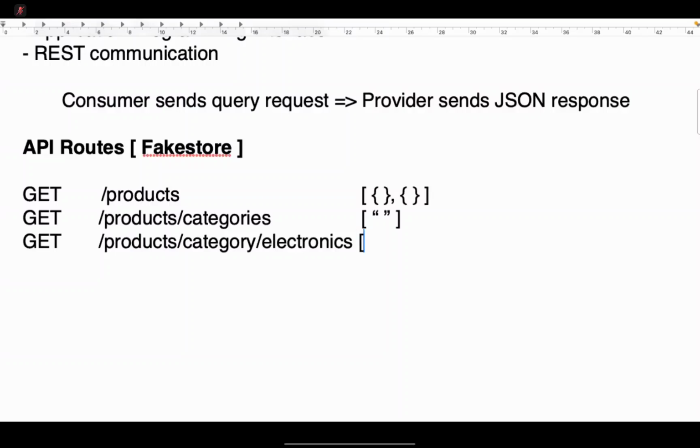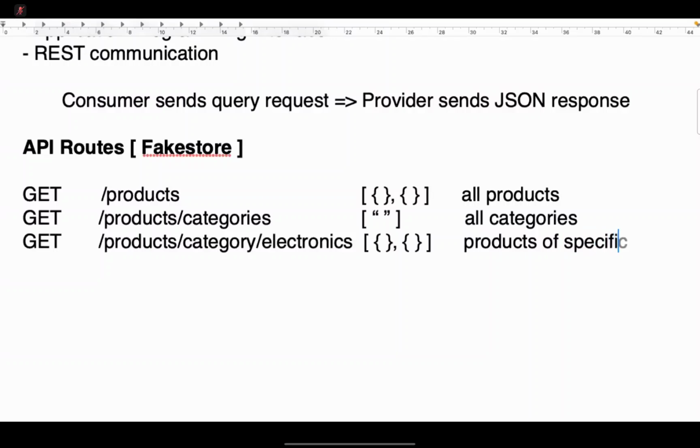This also will return an array of objects. The first is all products, the second is all categories, and this is products of a specific category.